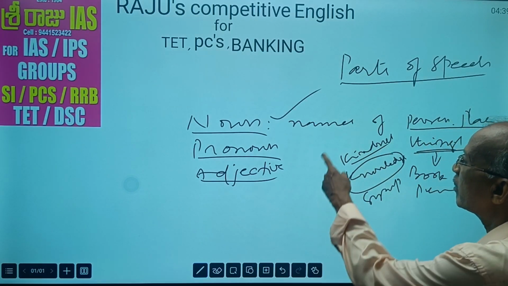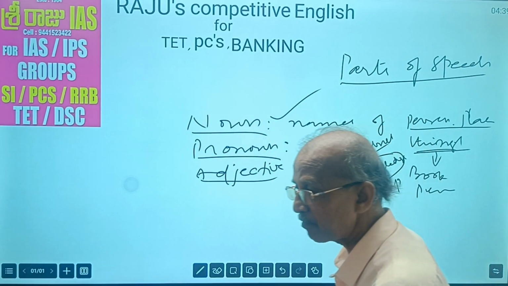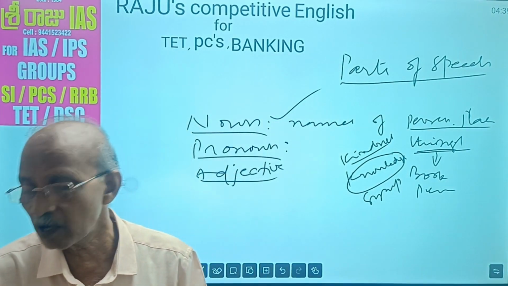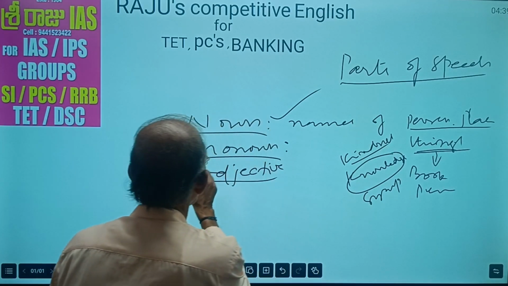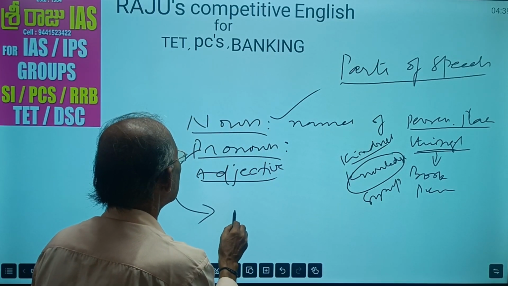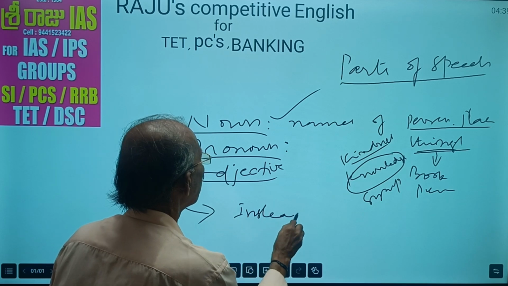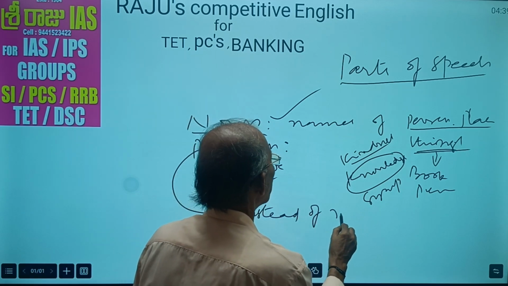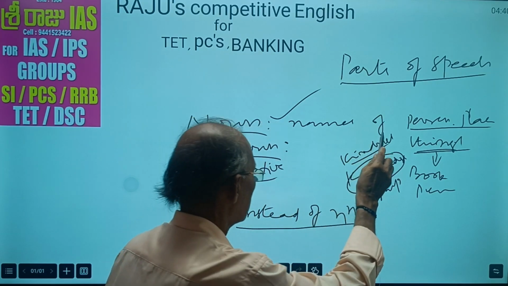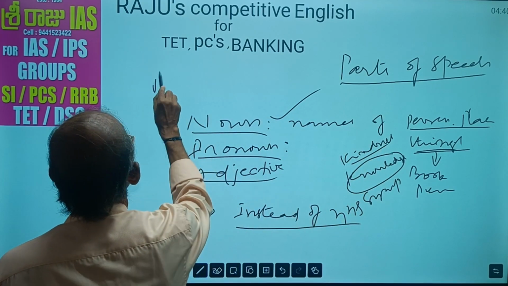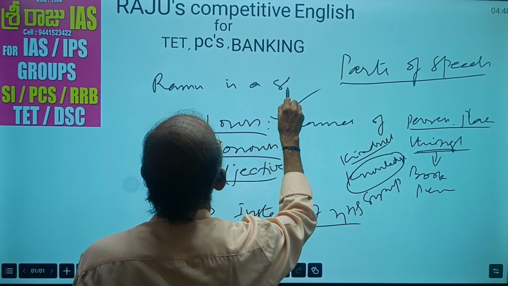And then, pronouns. What are pronouns? Pronouns are used instead of nouns, in the place of nouns. These two are very simple. These are used instead of nouns, in the place of nouns. See here: Ramu. Ramu is a student.